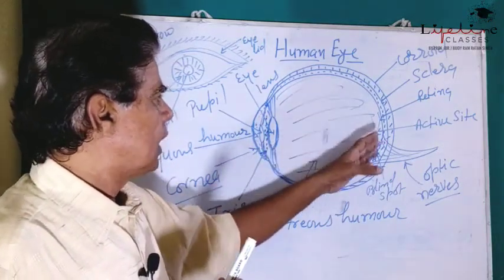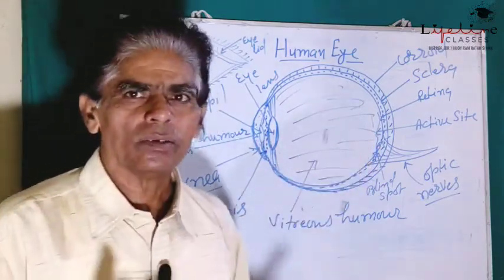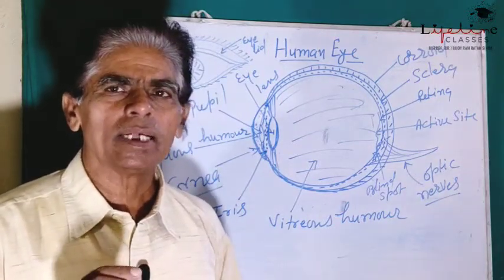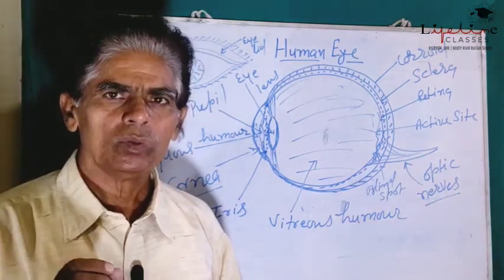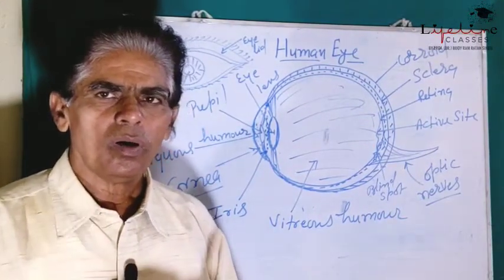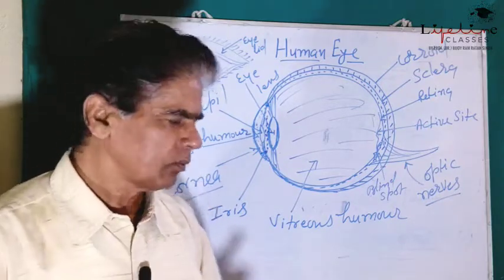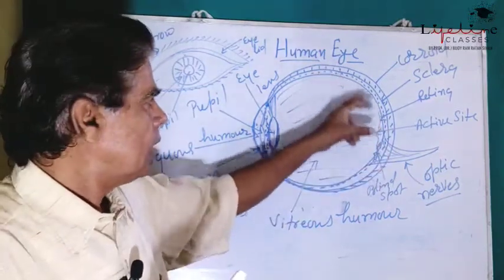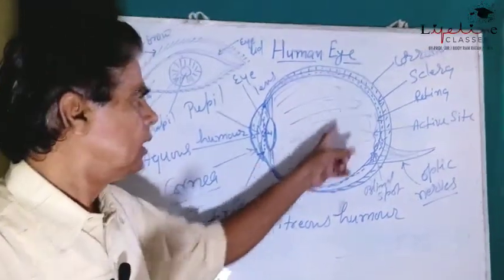From the retina there arises a bunch or group of nerves known as optic nerves. Optic nerves arise from the different sensitive cells of the retina.